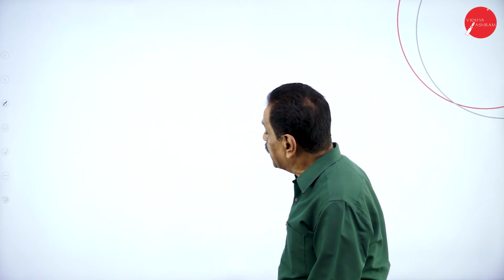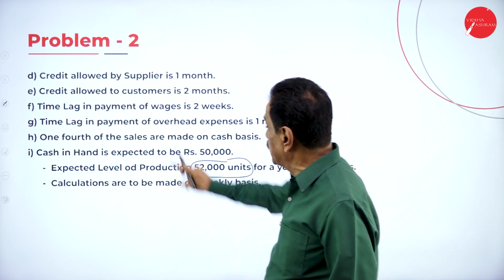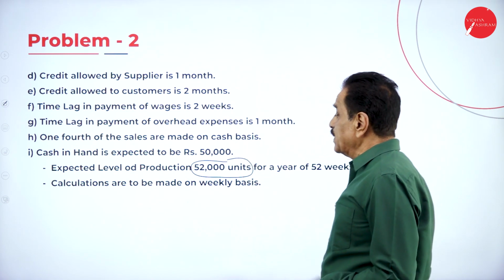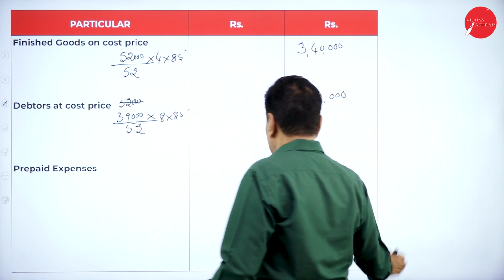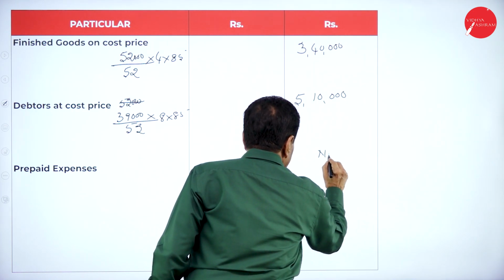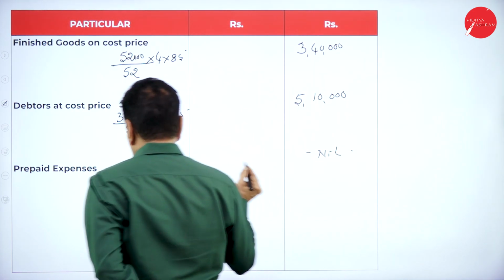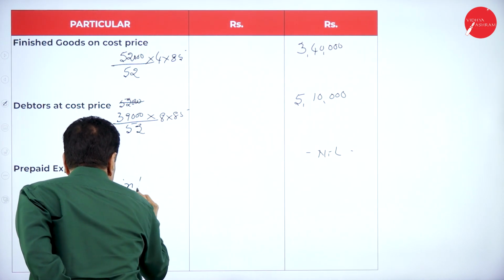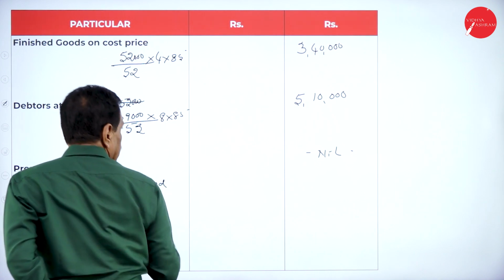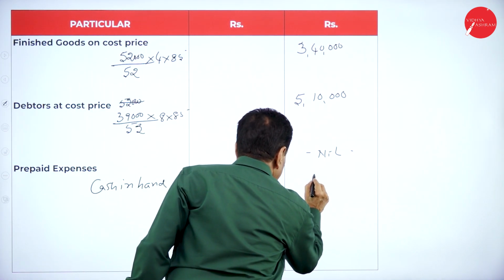See that? Any prepaid expenses is there? There is no. What is your cash in hand? 50,000. There is no prepaid expenses, nil, but extra cash in hand, 50,000.